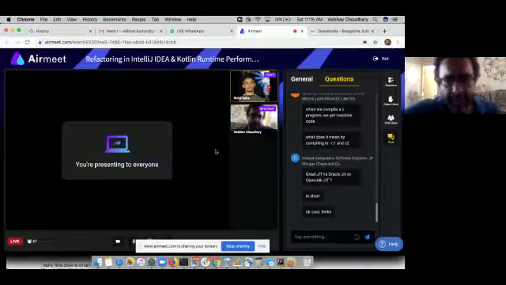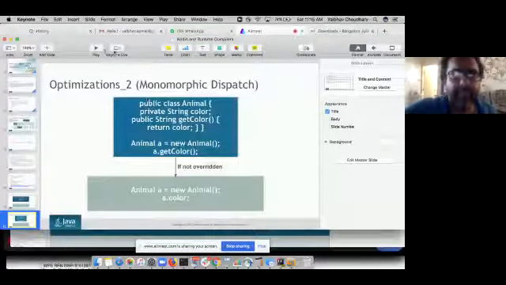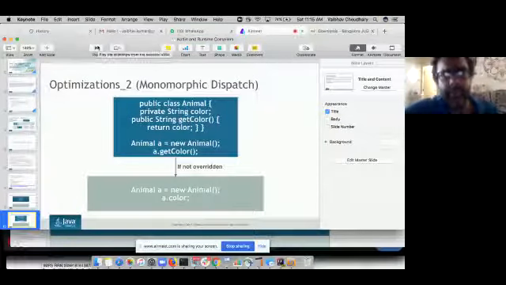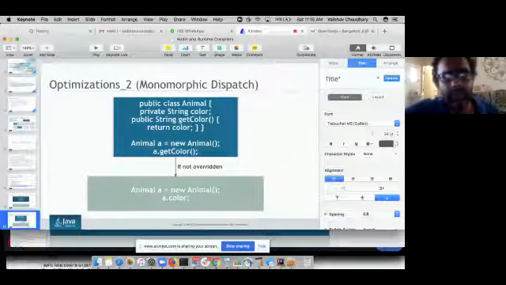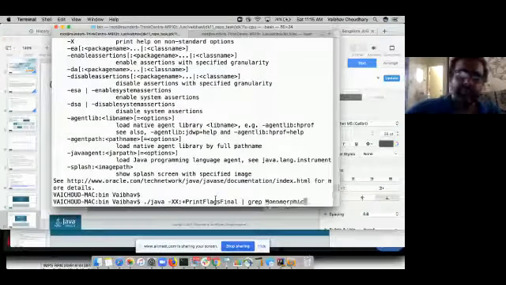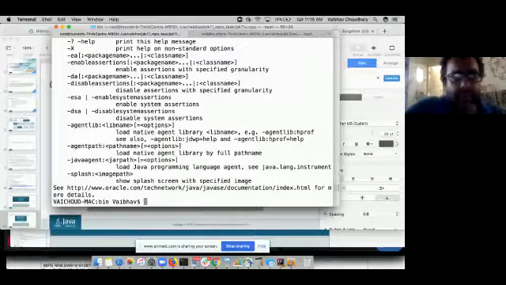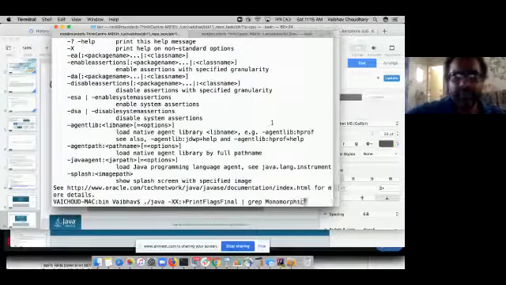Okay, questions I will come back to again. Let me talk about two or three more optimizations. I believe this optimization is clear to you, that is what monomorphic dispatch is. How can you learn more? You can learn more by talking to people, and you can also see if we have something related to monomorphic. We will have something with bimorphic, I think. Let me see.